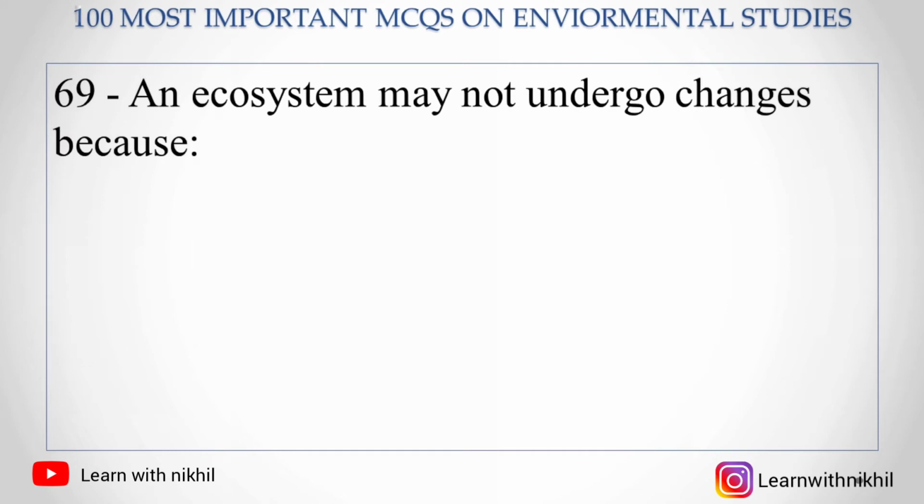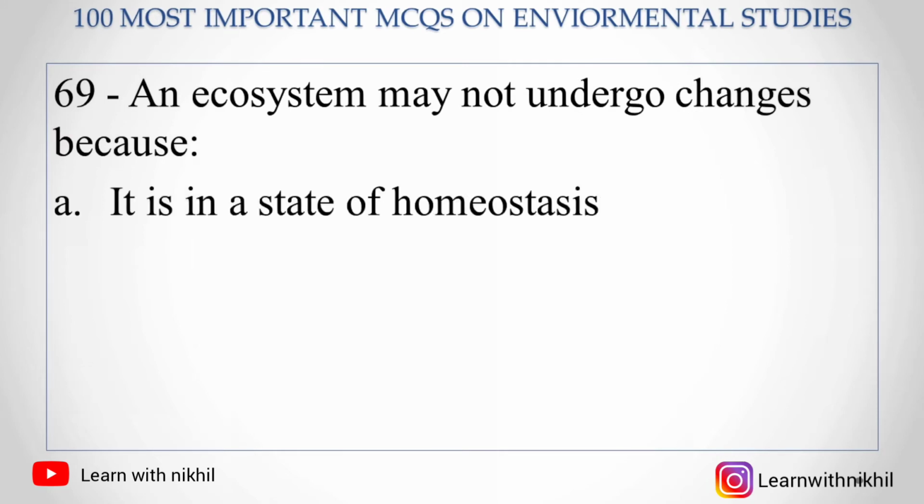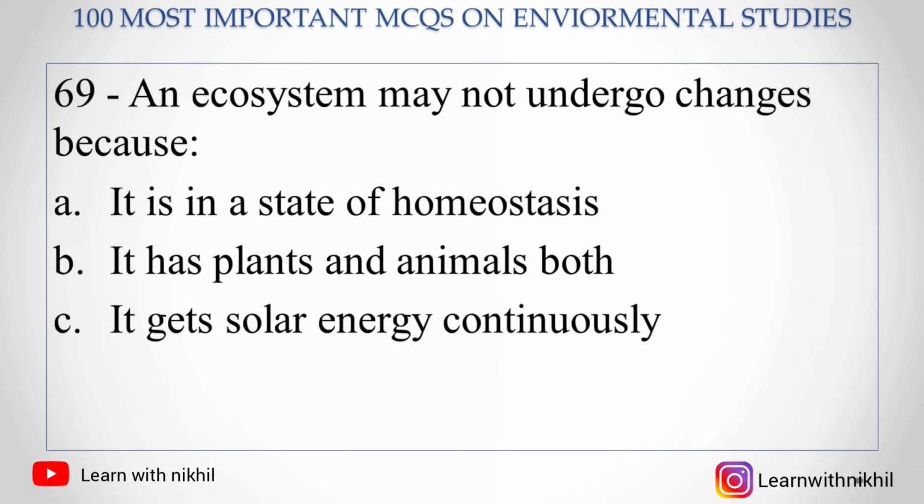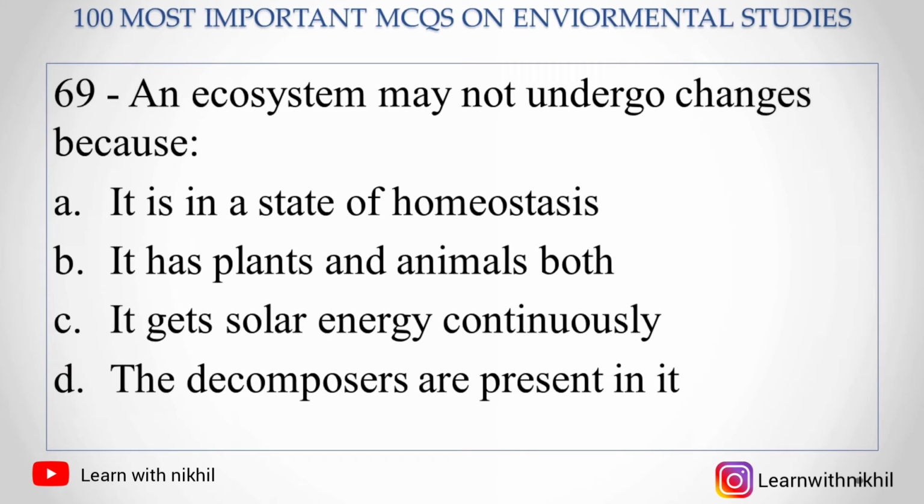69. An ecosystem may not undergo changes because: A. It is in a state of homeostasis, B. It has plants and animals both, C. It gets solar energy continuously, D. The decomposers are present in it. So the right answer is that it is in a state of homeostasis, as homeostasis means the tendency to maintain a stable, relatively constant internal environment.